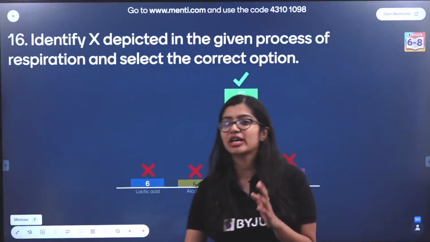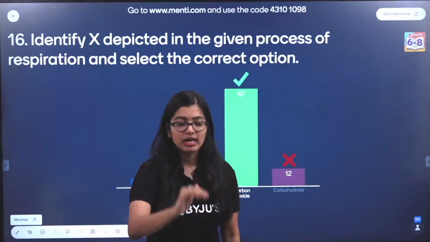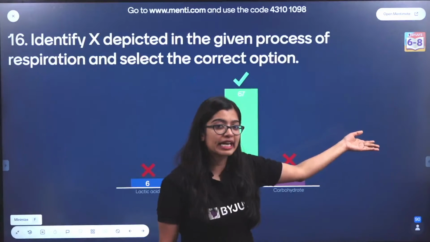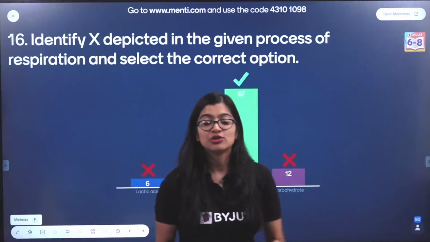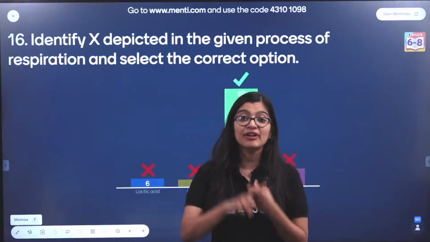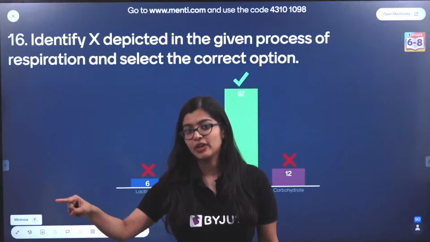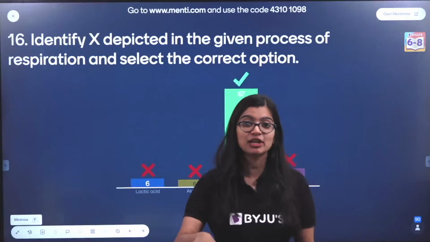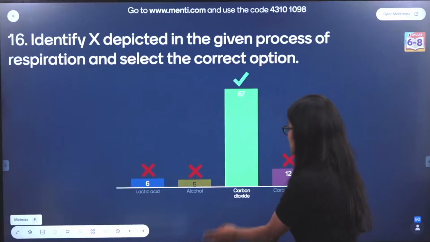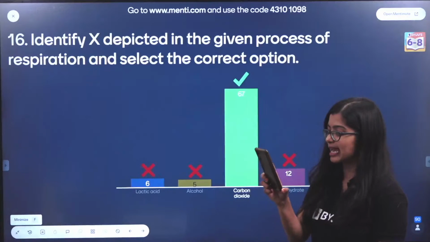What was the equation? It said glucose, it showed an arrow, and it said in the presence of. And in your byproduct, what did you have? You had energy. If it is energy that is getting released, you know that it is the process of respiration. So respiration is the process of breakdown of glucose in order to release energy. And if it is taking place in the presence of oxygen, then we call it aerobic respiration. And what are the byproducts of aerobic respiration? It is your carbon dioxide and water. Which is why the correct answer is option C, carbon dioxide. Very simple and easy. Don't make silly mistakes, okay?